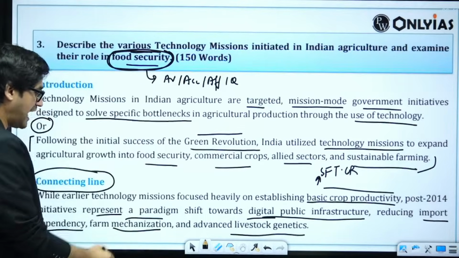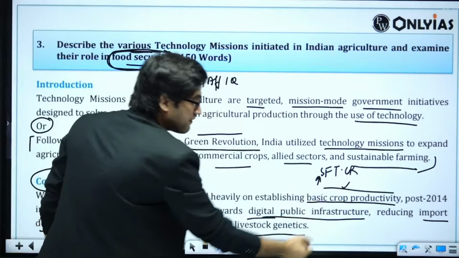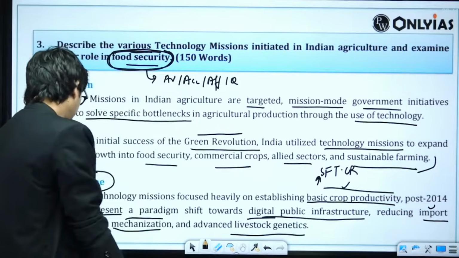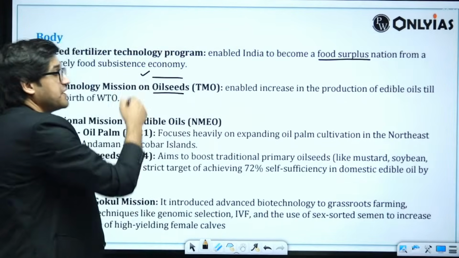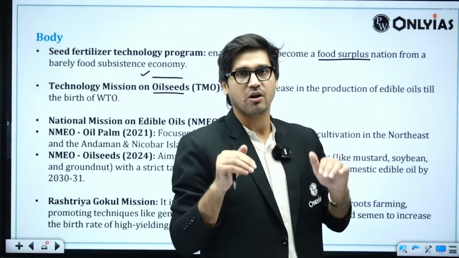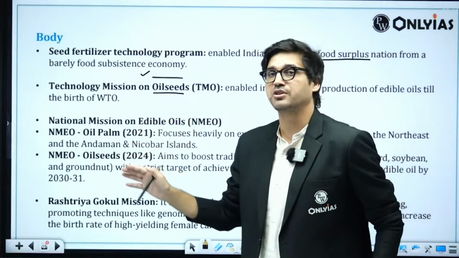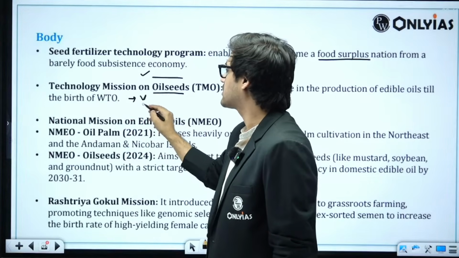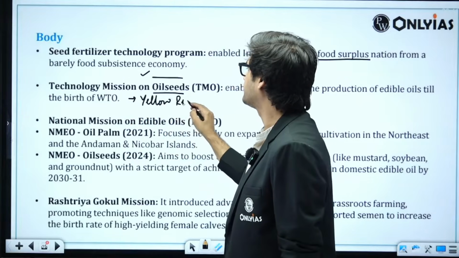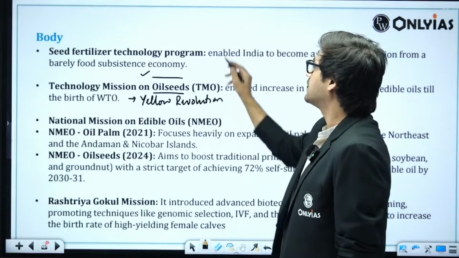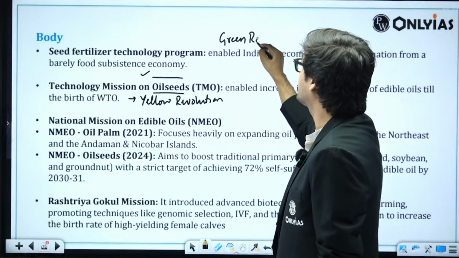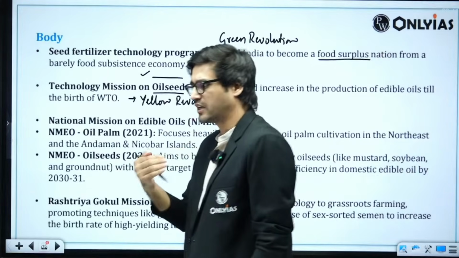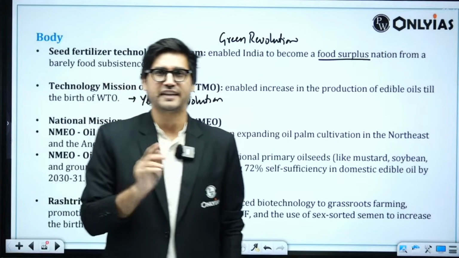See, if you can see here, I am talking about what? I'm talking about productivity first, Green Revolution I've introduced here. Then I'm talking about reducing import burden as well. Because we know that we import most of our edible oil requirements. So we have a technology mission on oil seeds. Before the birth of WTO, this was responsible for what is called the yellow revolution in India. And then you had a yellow revolution introduced during Rajiv Gandhi's government, if I'm not mistaken, 1987.